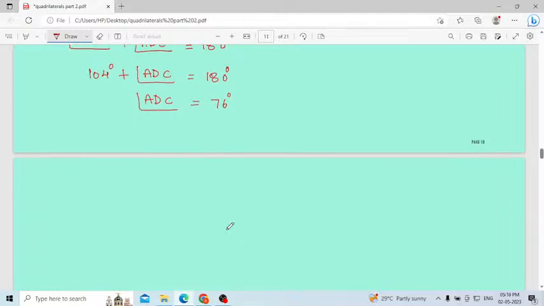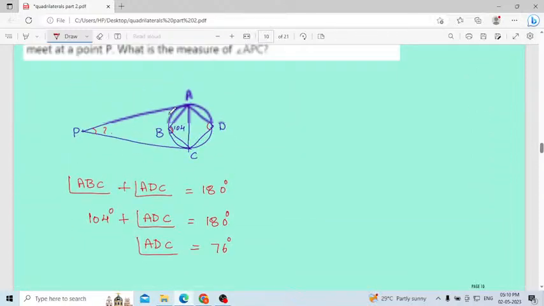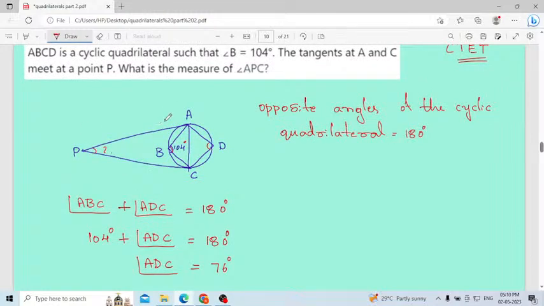Then one more important thing I will write here. First I will explain. PAC will be equal to angle D, which is 76. Where is PAC? This angle, only this angle. PAC will be equal to angle D. Angle D is nothing but ADC. You can write it as angle D, or you can write it as ADC.